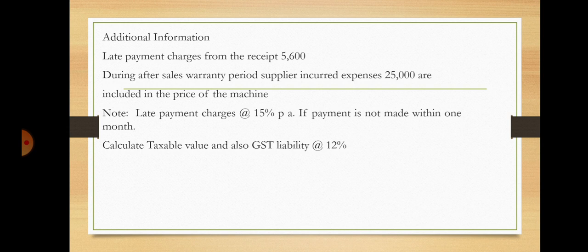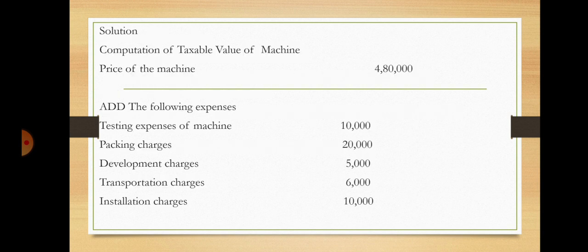They have asked to find the value of supply and also the GST liability at the rate of 12%. You take the solution, with the heading computation of taxable value of machine. As the base, I told you, you have to take the agreed price or any selling price if it is given in the problem. Here in this problem, the price of the machine is given, so you take the price of the machine, 4,80,000, as the base. For that you write: add the following expenses.